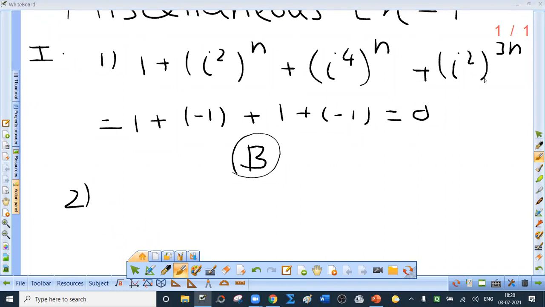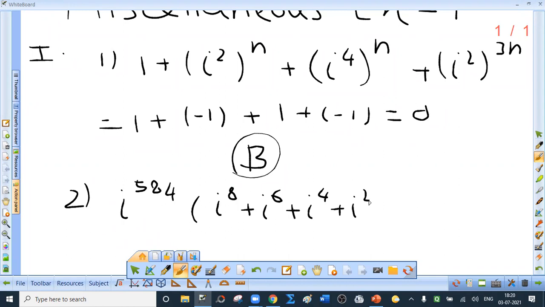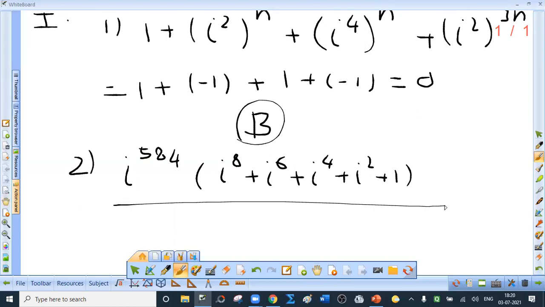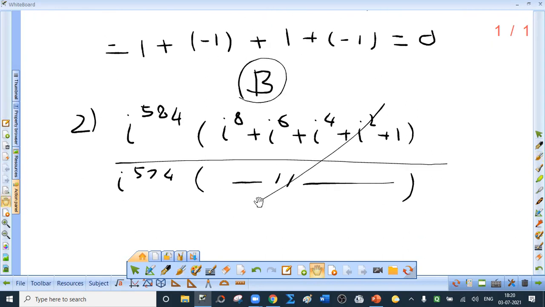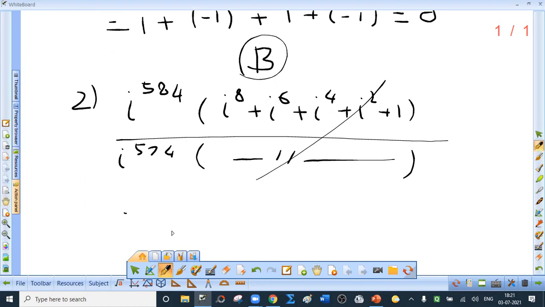Second. From the numerator, what can be taken common? i raised to 584. So in the bracket, you get i raised to 8 plus i raised to 6 plus i raised to 4 plus i square plus 1. And what about the denominator? From the denominator, I can take i raised to 574 common. You will notice that this part is repeated. I can cancel that.